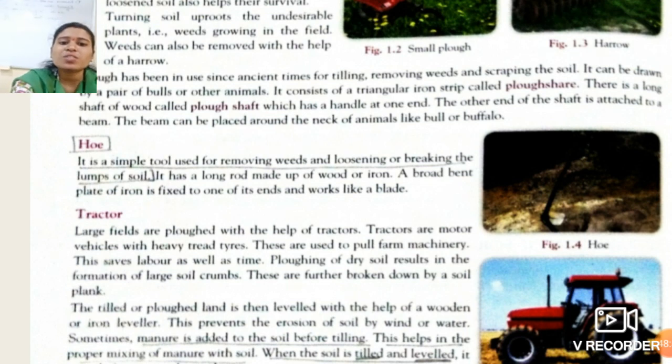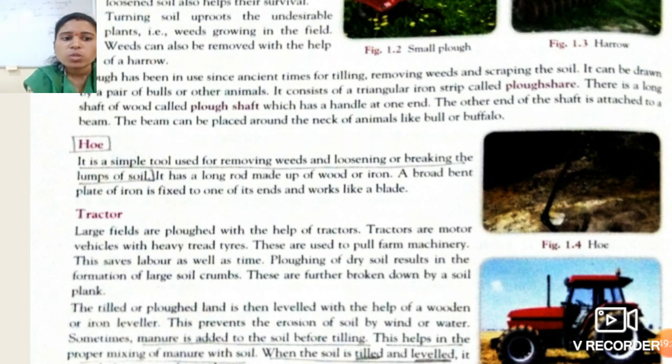Another ploughing instrument is the tractor. All of you know that; you have many times seen what a tractor is. If there is a large field, tractors are used for the ploughing. Tractors are motor vehicles with heavy tread tires, used to pull certain farm machinery. It also saves labor as well as time. Not many laborers are required if we use tractors.